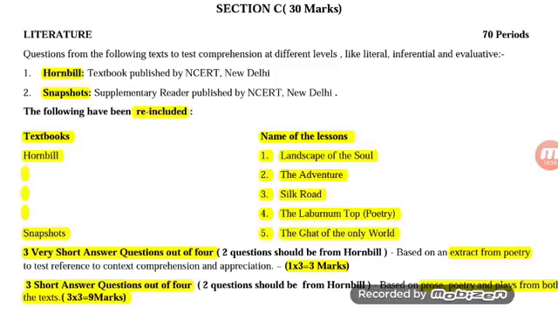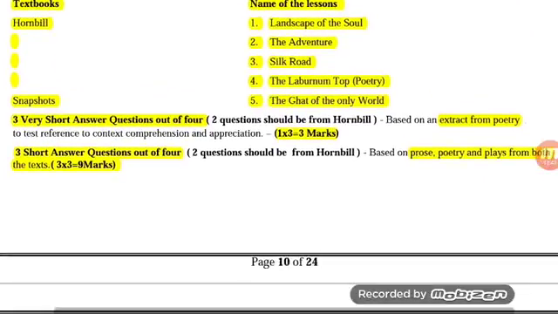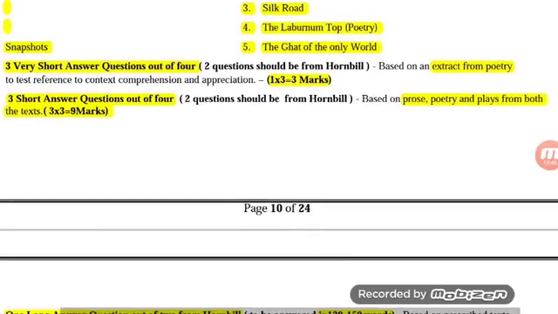These 5 topics, which were already earlier removed when the novel was introduced, have been re-included by CBSE into the main syllabus. So every chapter of Hornbill and Snapshots will be in the syllabus. There will not be any exclusion of any topic from the curriculum of class 11 CBSE.